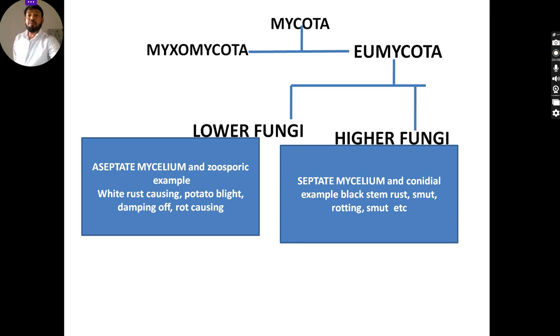Lower fungi have aseptate mycelium and are able to produce zoospores, and higher fungi have septate mycelium, and they are referred to as conidial fungi.